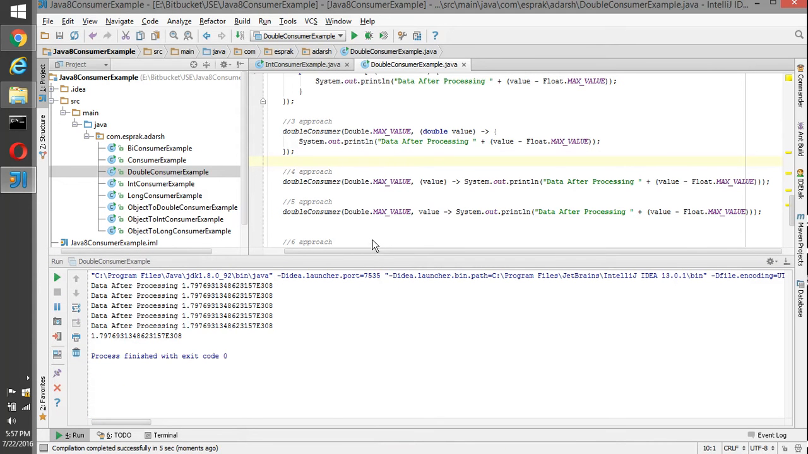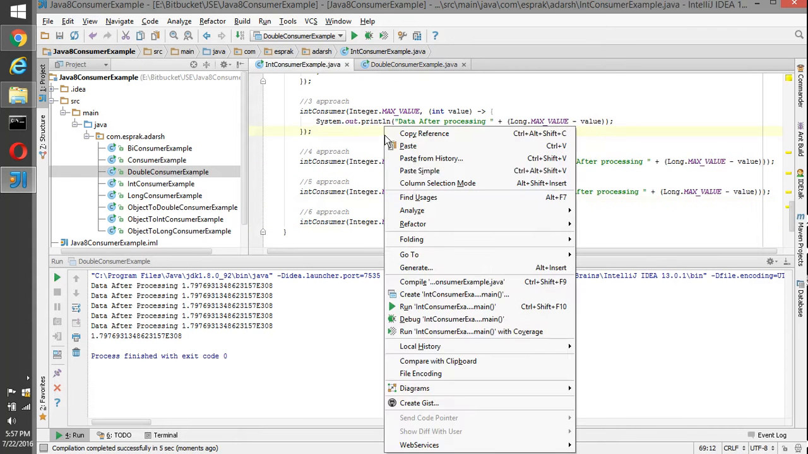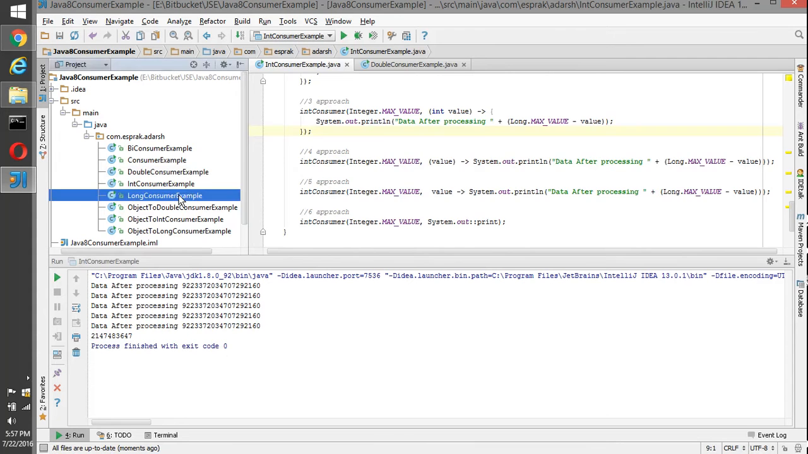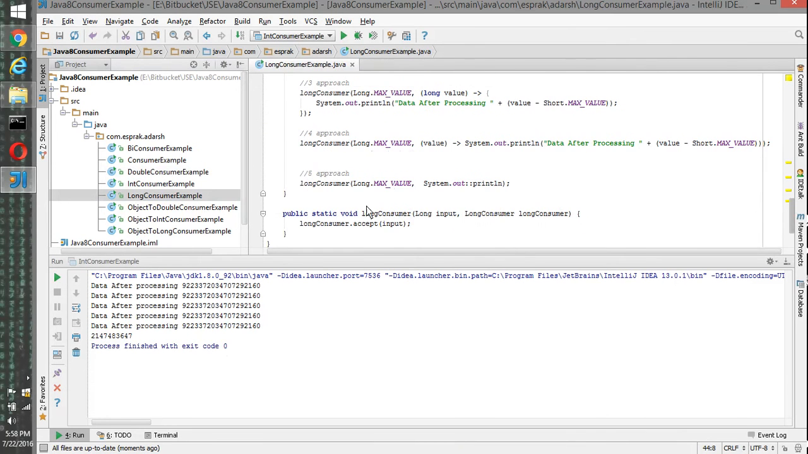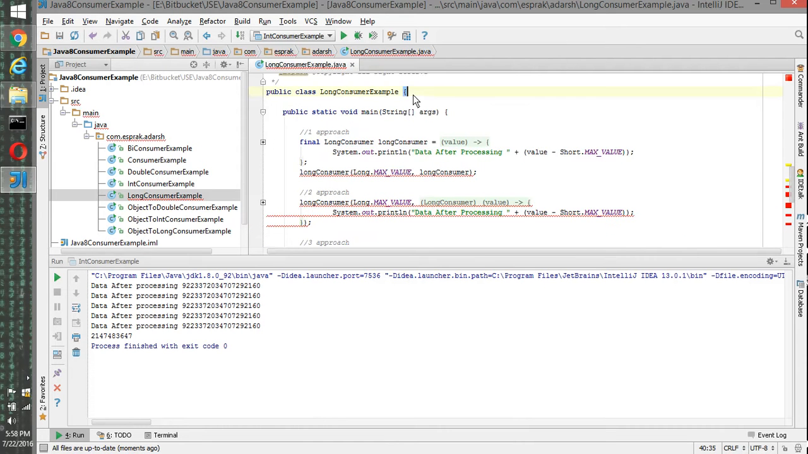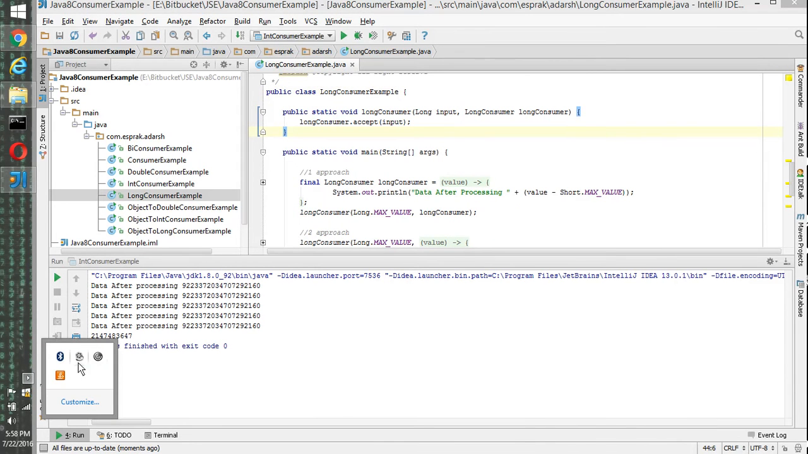So you can see that I have not executed this section, IntConsumer. So if I just execute the IntConsumer also, like that. And then we have a LongConsumer basically. LongConsumer is also a type of consumer which accepts a long value and does some operations on that long value. So that's how it is.